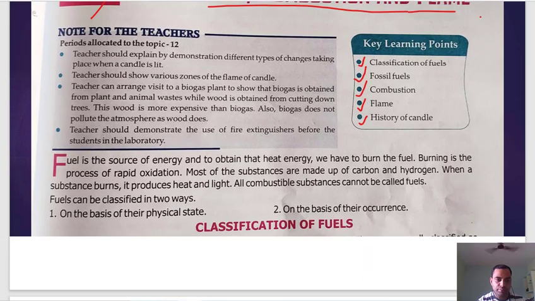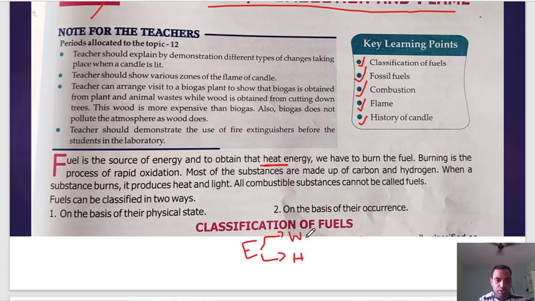So let's start. So fuel is a source of energy, and to obtain that heat energy, we have to burn fuel. Now, see, heat is a type of energy. Energy is broadly classified into two types. First one is work energy, second one is heat energy.